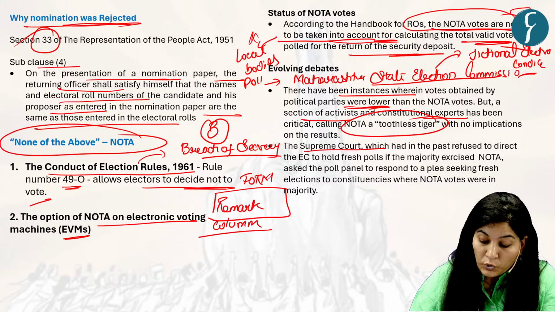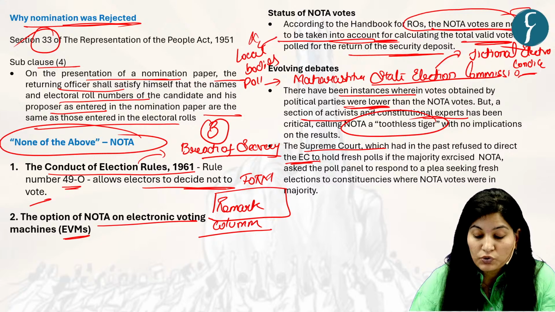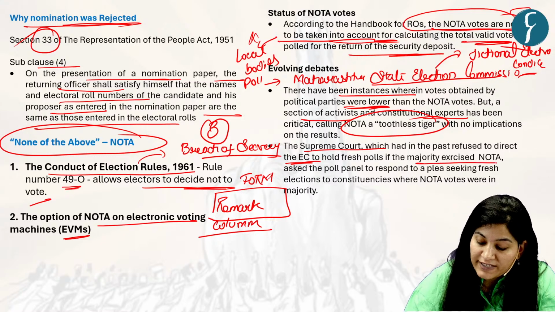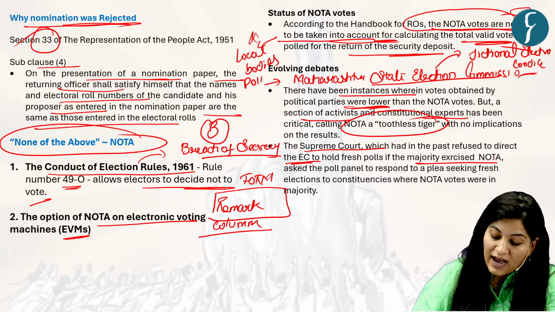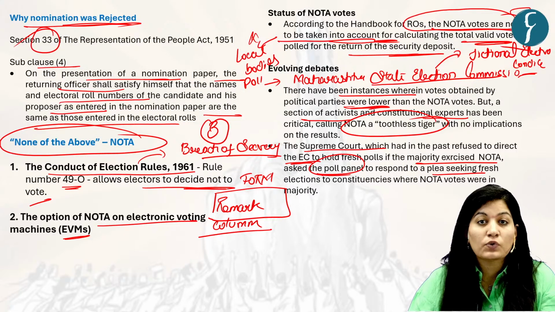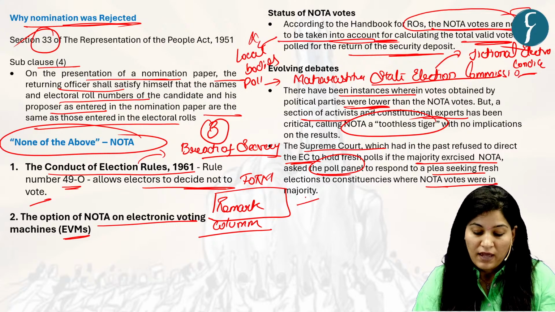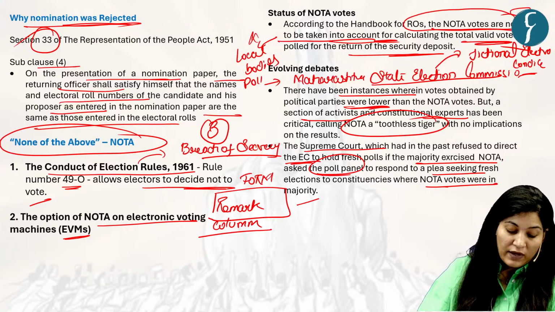Then the Supreme Court, which had in the past refused to direct the Election Commission to hold fresh polls if the majority exercise NOTA, asked the poll panel to respond to a plea seeking fresh election to constituencies where NOTA votes were in majority. Okay. Now let's move to our next topic,